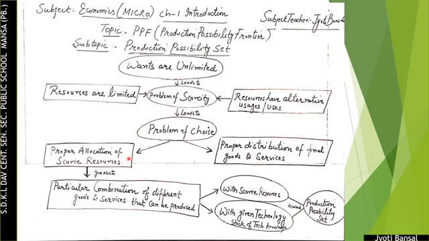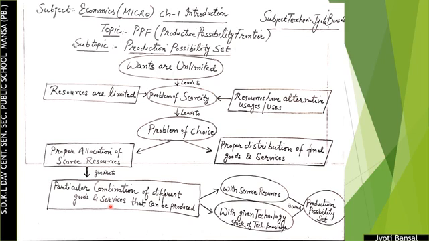So let's focus on this side, proper allocation of scarce resources. Now every producer has to face this problem because the inputs, the factors of production with every producer are scarce, and he has to decide how to allocate, how to distribute these resources in the best way so that a particular combination of different goods and services can be produced.